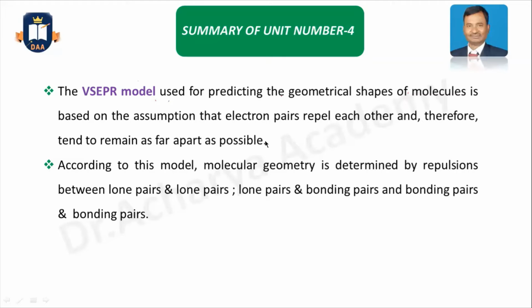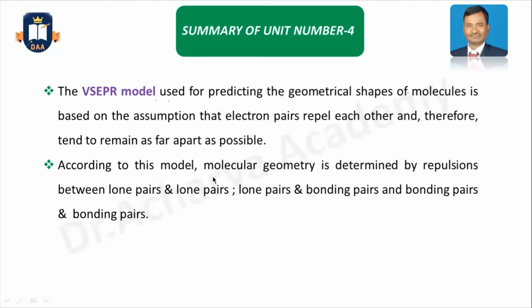The assumption is that electron pairs repel each other and therefore tend to remain as far apart as possible. That's why it is called electron pair repulsion. That means electron pairs repel each other and find the optimum place to get a definite geometrical shape of molecules.